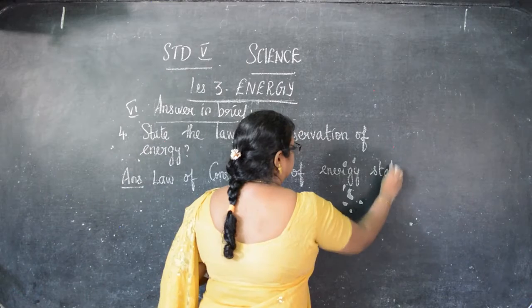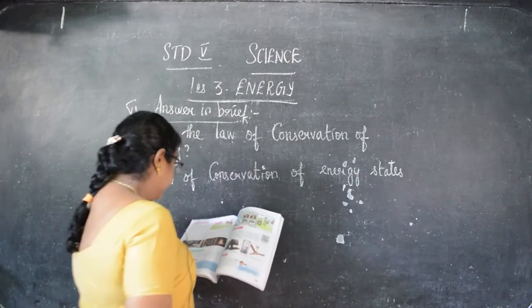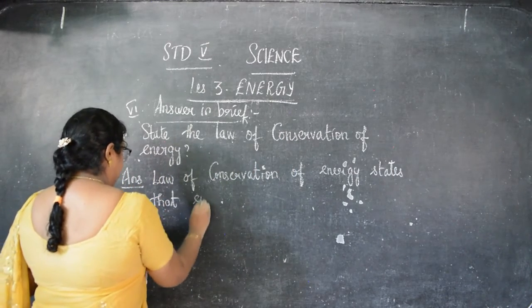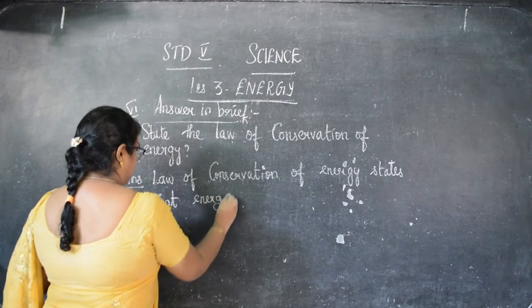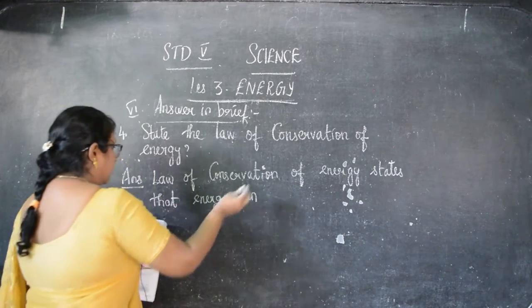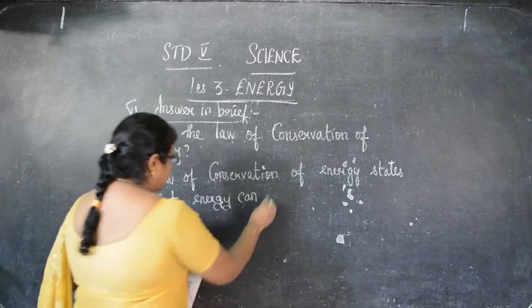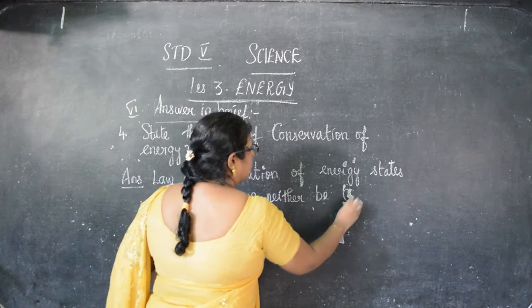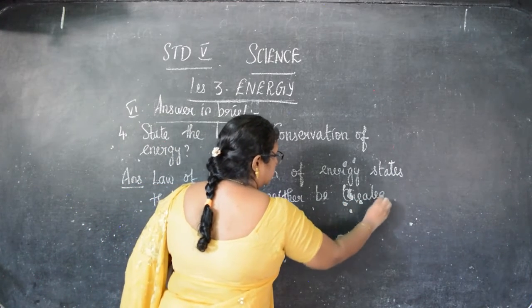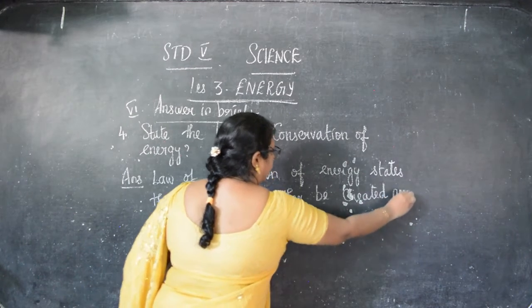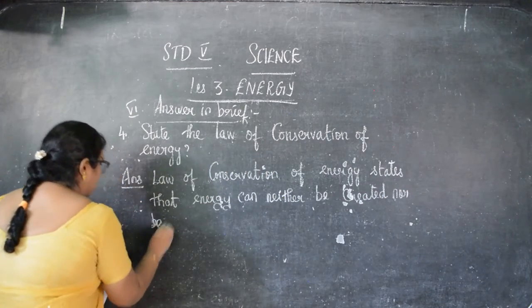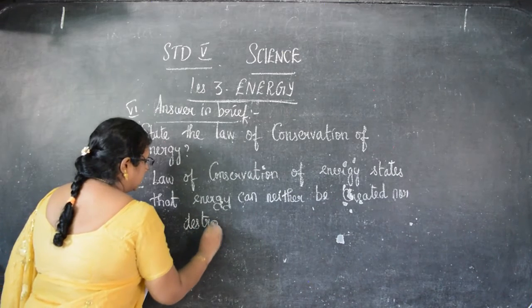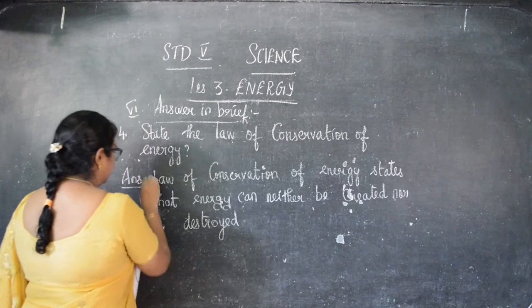states that energy can neither be created nor be destroyed. Okay, children. So this is the first point.